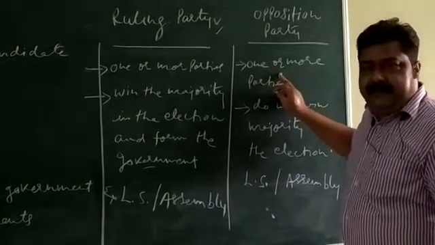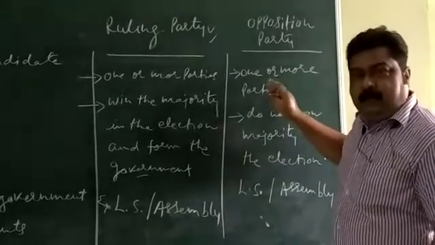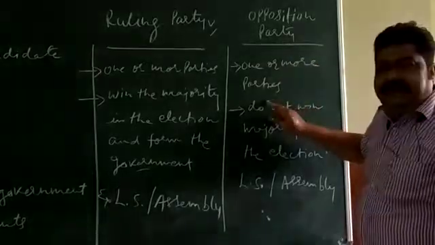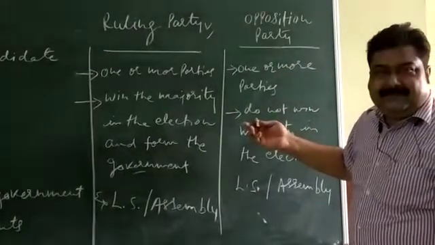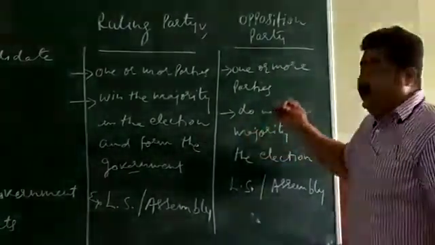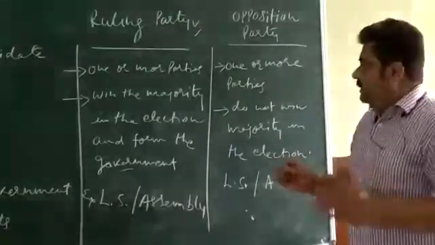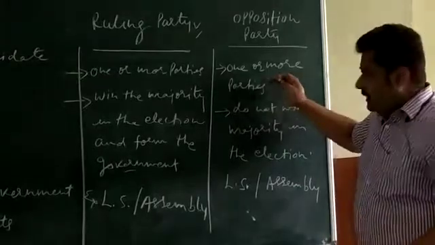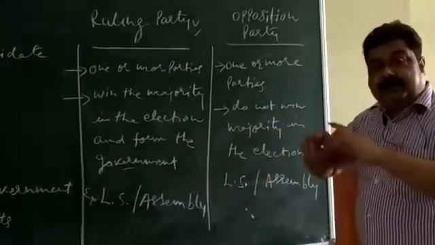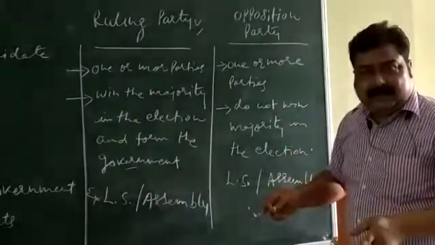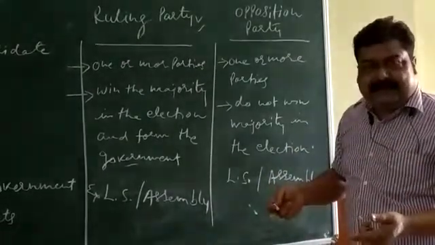They will make a group. Now, why do they come in opposition? It doesn't mean that they lose the election. Let's make it clear. They win the election, and after winning the election, they are not able to make a group or majority in the house. Let me explain it again.